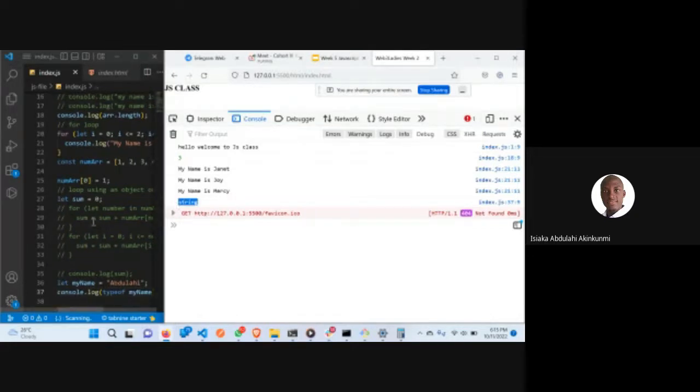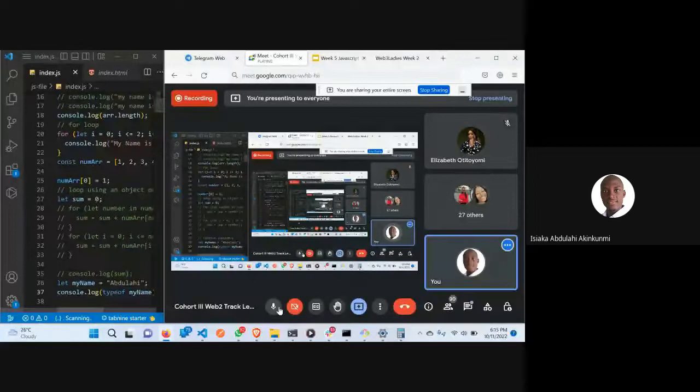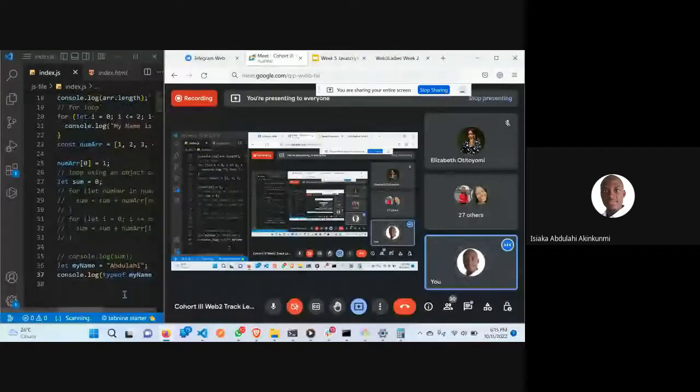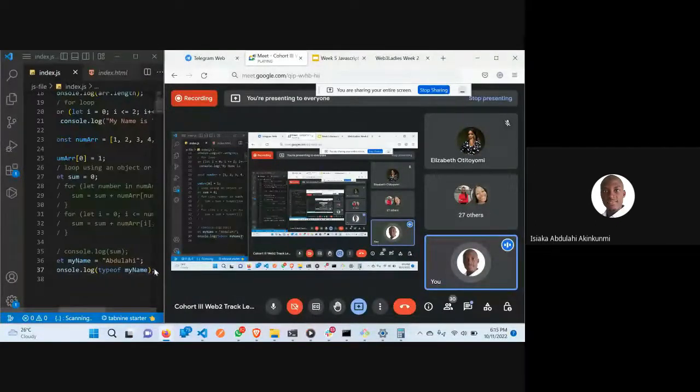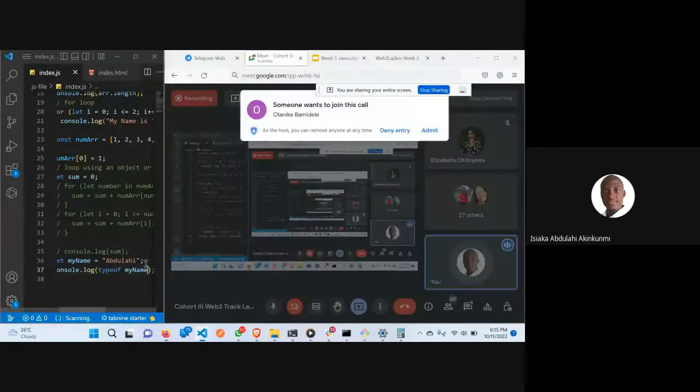Suppose you need to iterate over it, you can convert it to an array. There is a method that you can use to convert a string to an array.